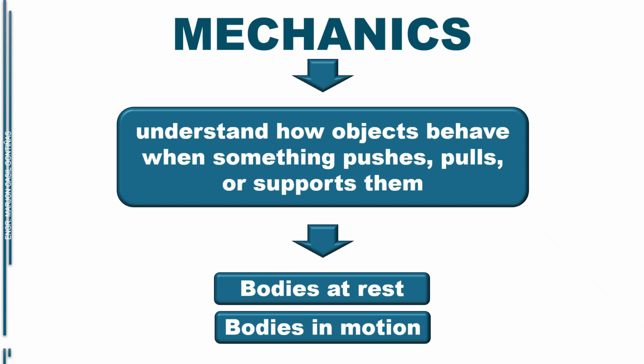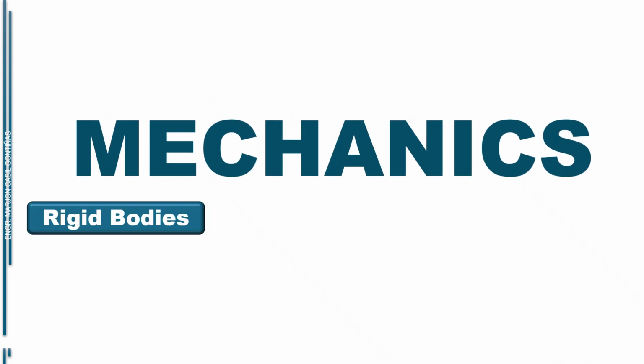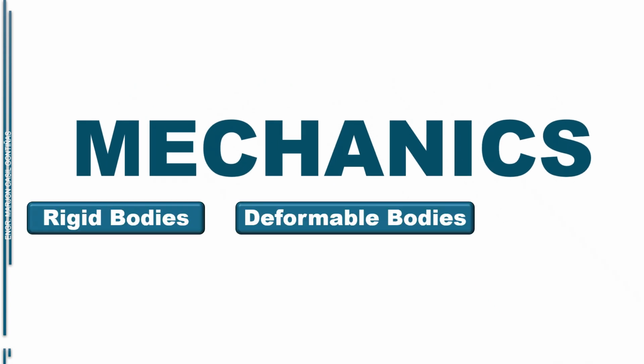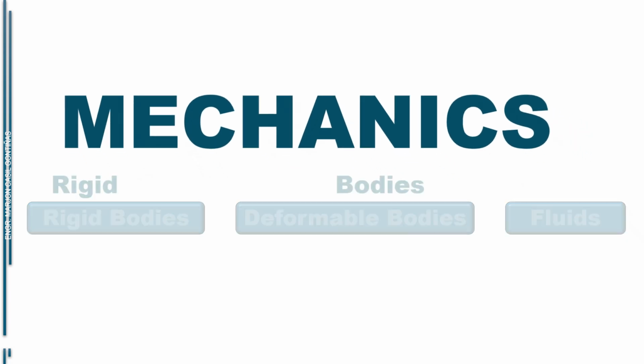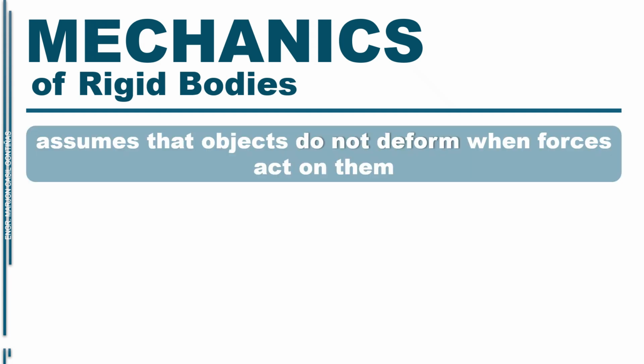Mechanics is divided into three major branches: mechanics of rigid bodies, mechanics of deformable bodies, and mechanics of fluids. Let's go through them one by one. First up, mechanics of rigid bodies. This assumes that objects do not deform when forces act on them.